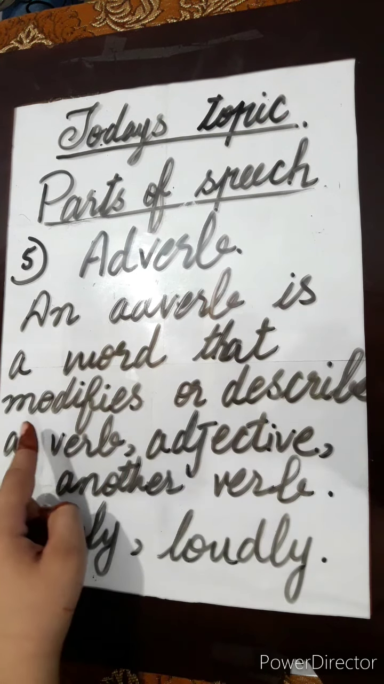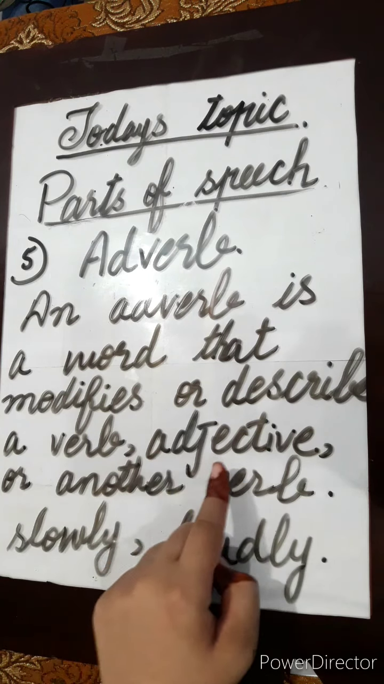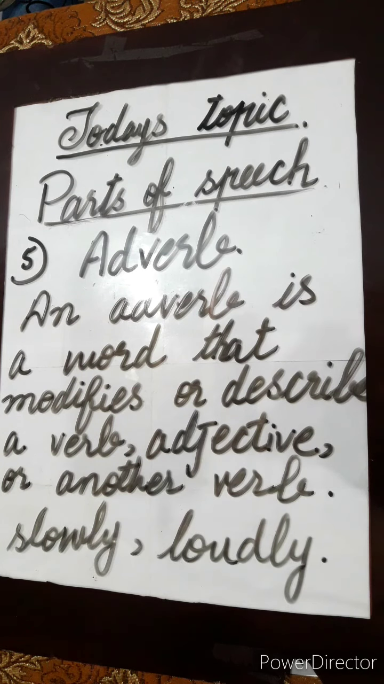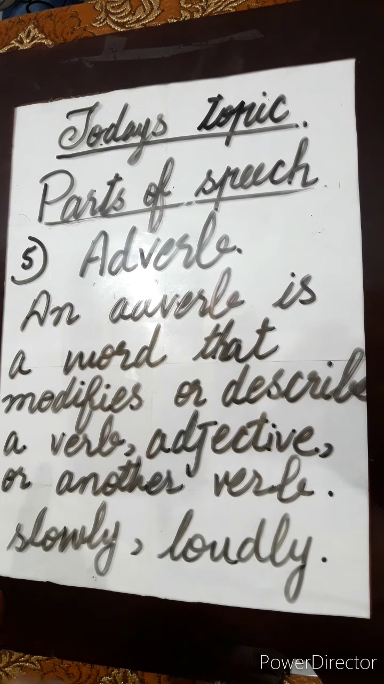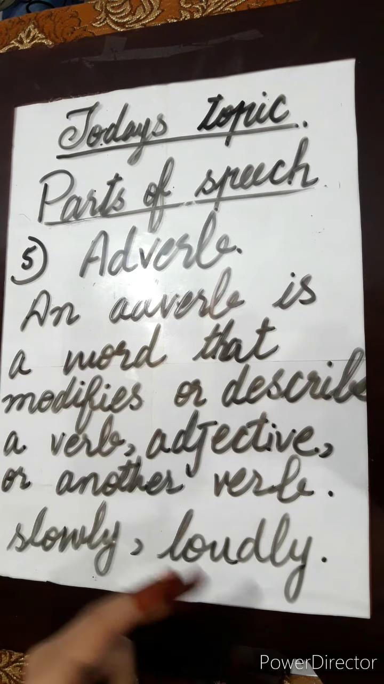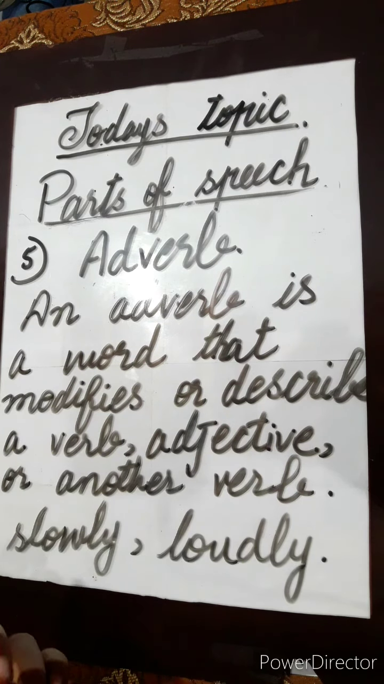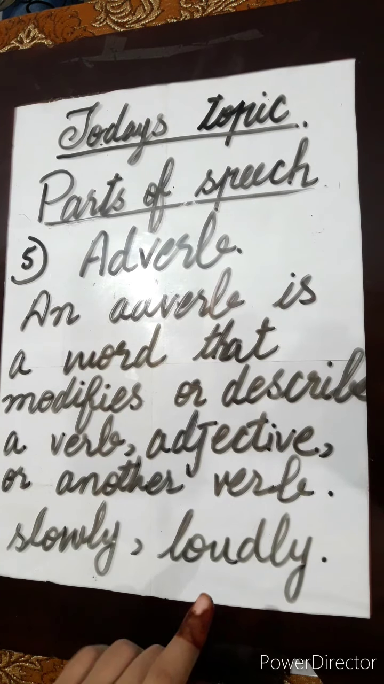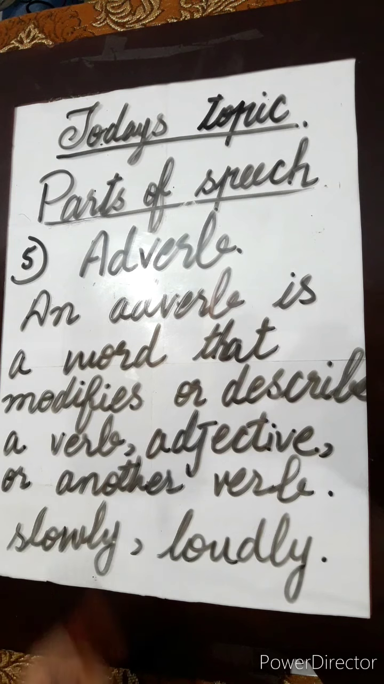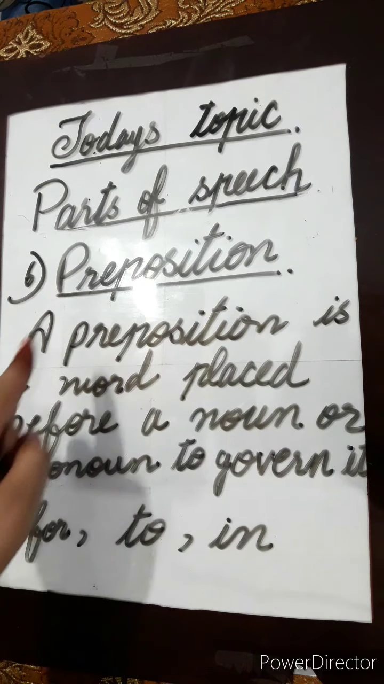Next is adverb. An adverb is a word that modifies or describes a verb, adjective or another adverb. It tells us how the action is performed. We have learned previously that verb is an action word. So adverb tells us how the action has been performed. It could modify a verb, an adjective, or another adverb as well.